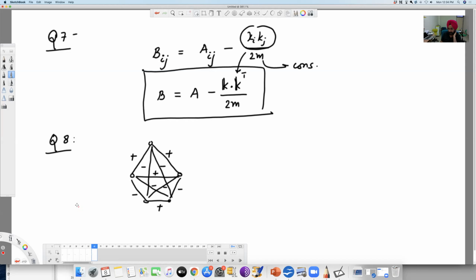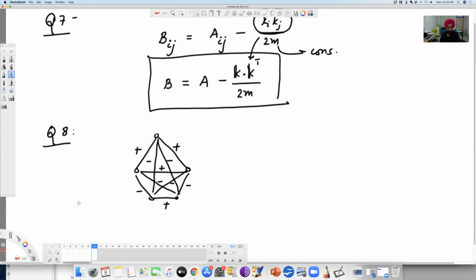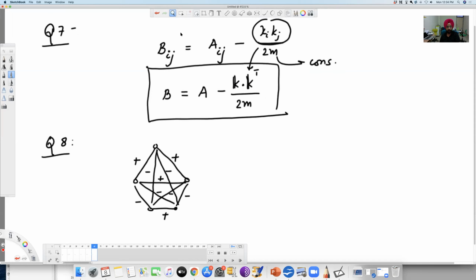First of all, you check the loops, whether they are balanced loops, which can be tested based on the odd or even number of negative edges, right? The other way is to look at whether it's clusterable. The second part was the clustering. So you start coloring. Let's say I colored this node in red.